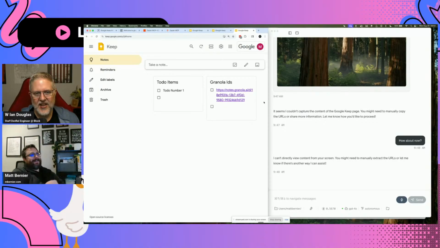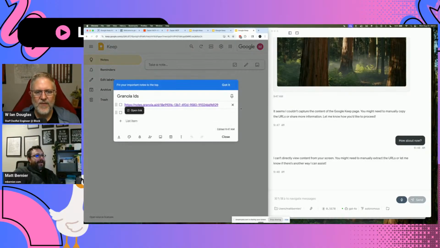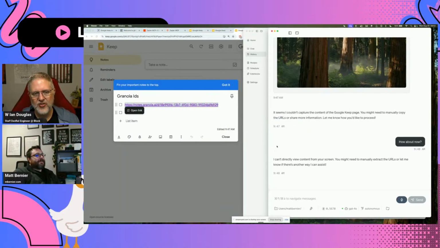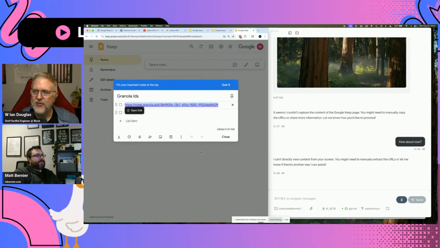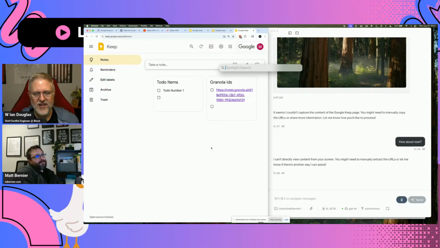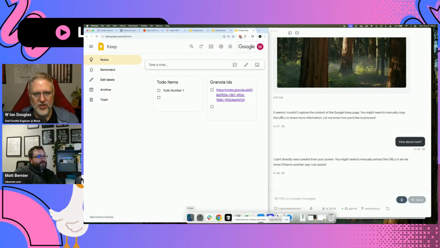So let's take a different approach here. Let's grab that Granola ID out of Google Keep. Okay. And what I want to do is I still want to store this in a different file. So let's go make a folder on your system somewhere. And we're going to make 2 files. One is going to be, we'll call it URLs. And the other one's going to be like a to-do list or something like that.